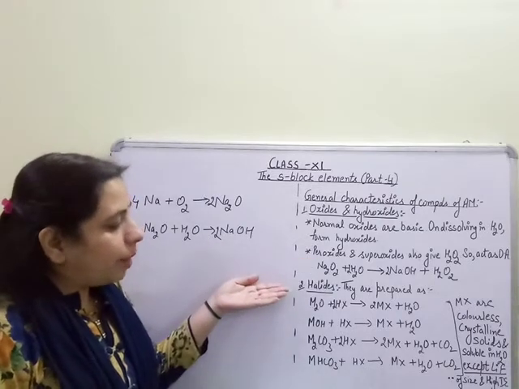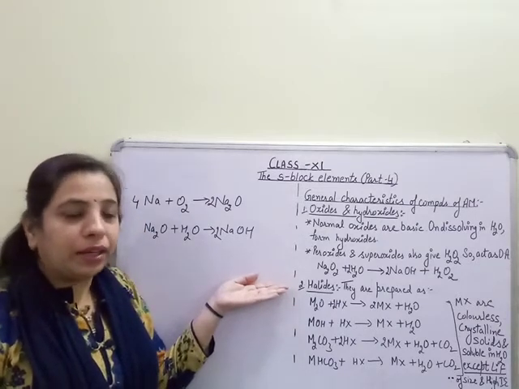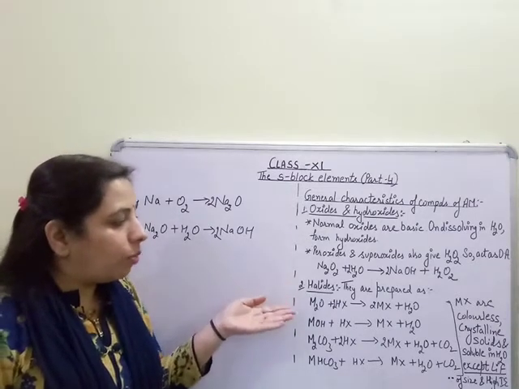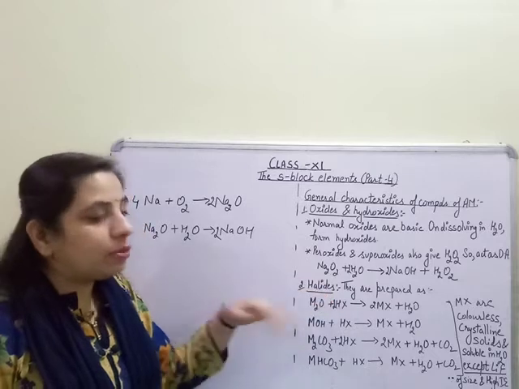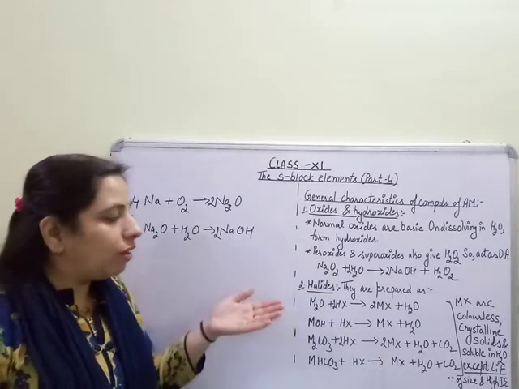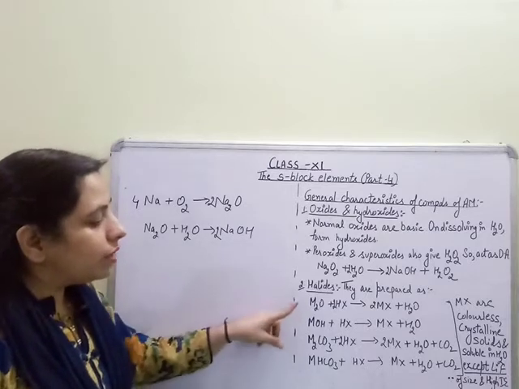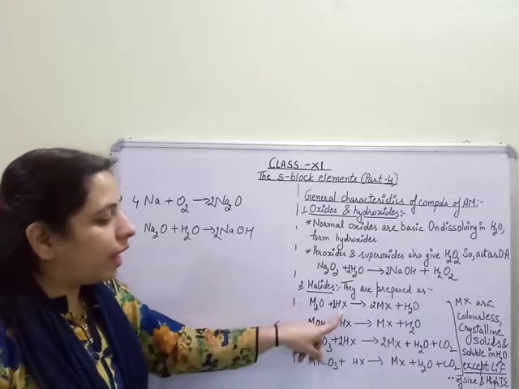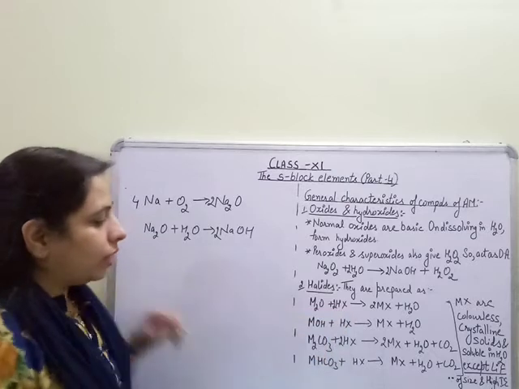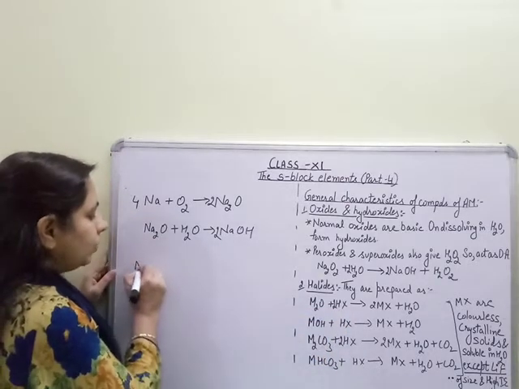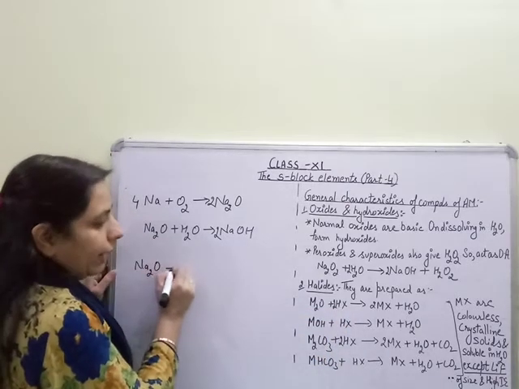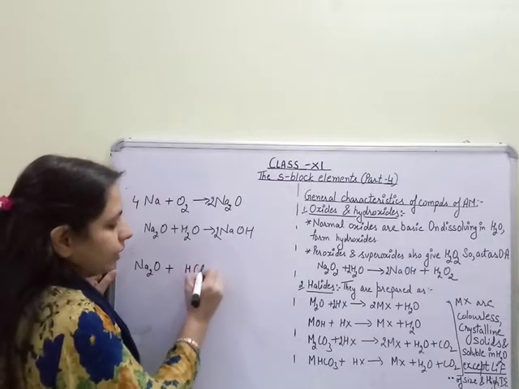Next is metal halides, alkali metal halides. First, how are alkali metal halides formed? What are the different ways by which alkali metal halides get formed? The first is metal oxide reacting with HX, like Na2O reacts with HCl.